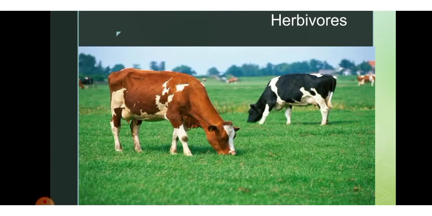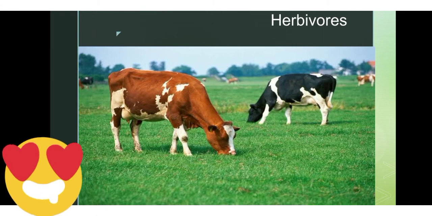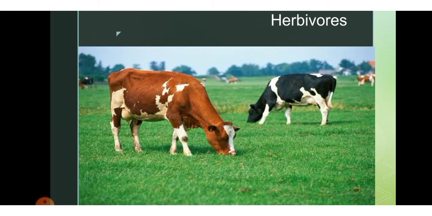Now there are different kinds of animals. As per the food habit, the animals are of different types. The first one we will learn about is the herbivorous animal. Herbivorous or herbivores: the animals which eat only plants are the herbivores. These animals mainly eat plant sources and plants only. The name itself indicates: herb means small, tiny, delicate plants, and vorous means eating. So the animals that feed only on plants are known as herbivores.